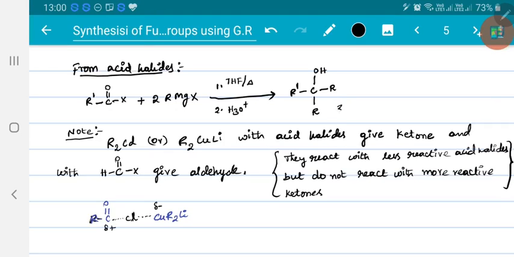Here we got tertiary alcohol. Similarly, we can prepare secondary alcohol also. If instead of an acid halide you take a formyl halide, you will get a secondary alcohol.